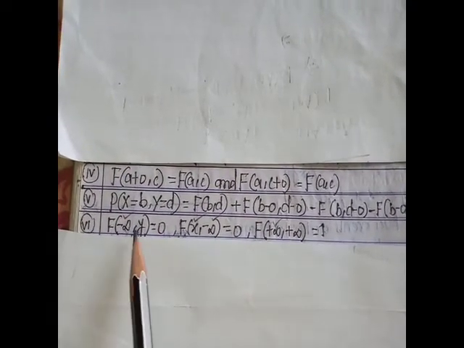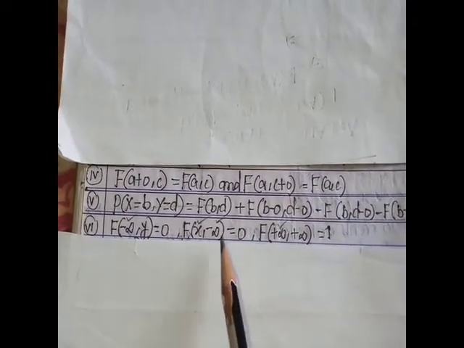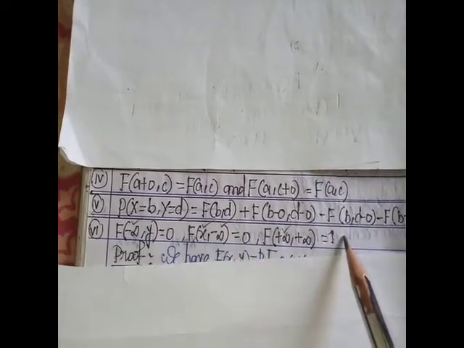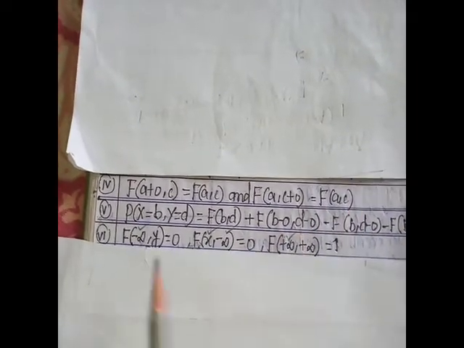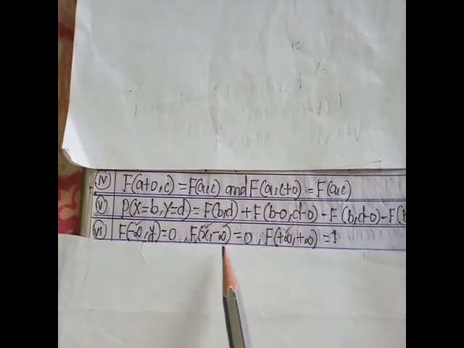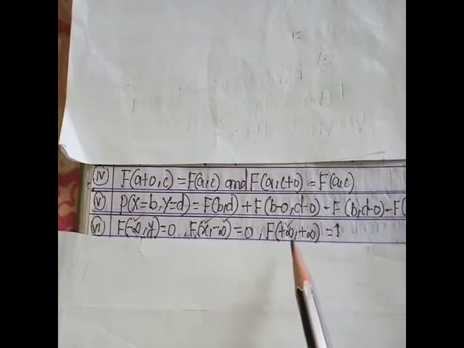The sixth property is F(minus infinity, y) equals 0, F(x, minus infinity) is also equal to 0, and F(plus infinity, plus infinity) is equal to 1. This is the sixth property of the joint distribution function, or distribution function in 2D. Okay.